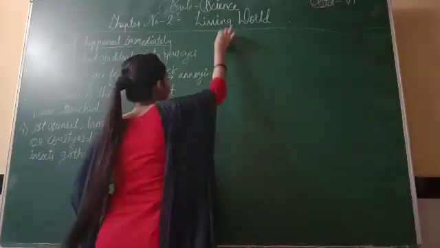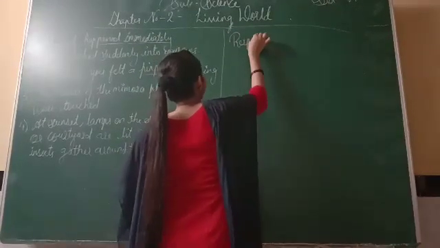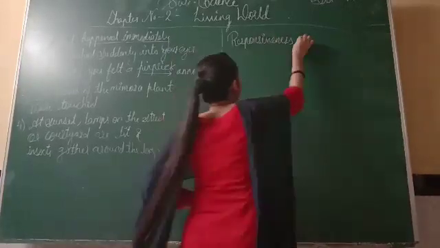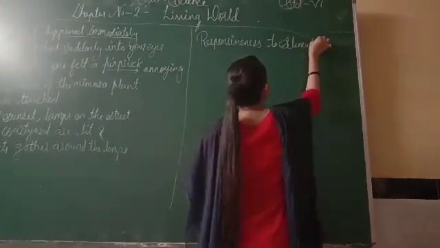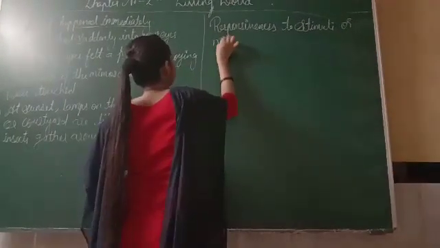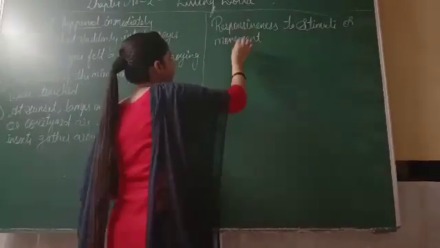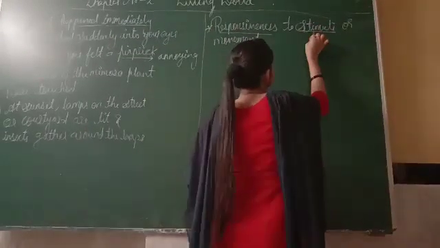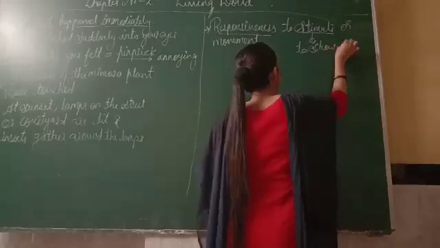Now our next characteristic is responsiveness to stimuli, and movement. Responsiveness means to respond. Stimuli means to show action.